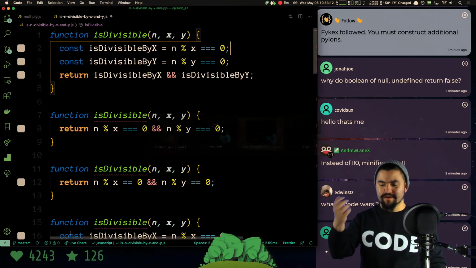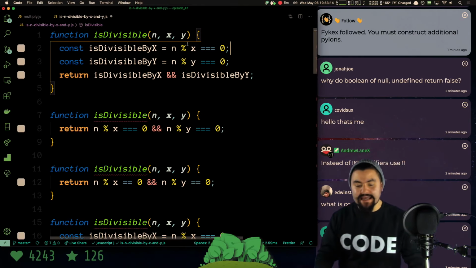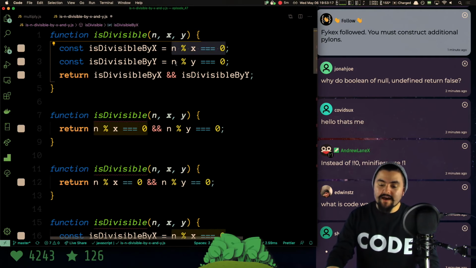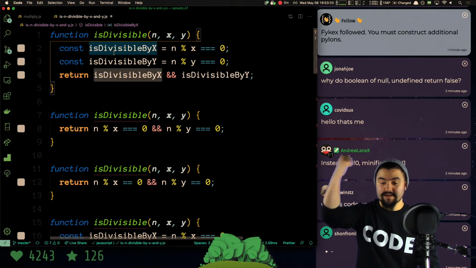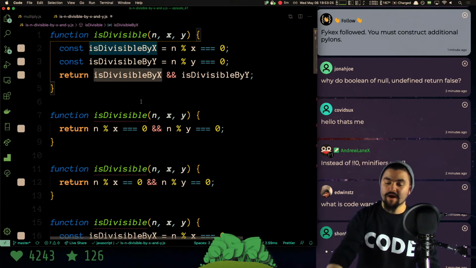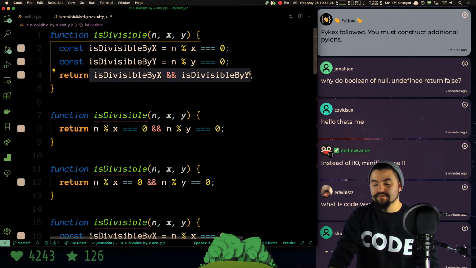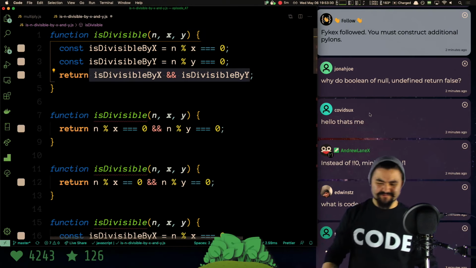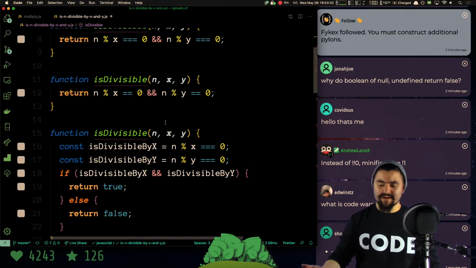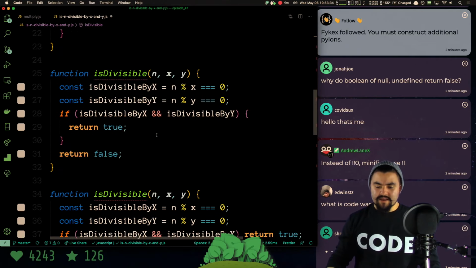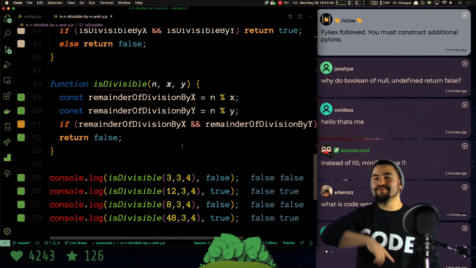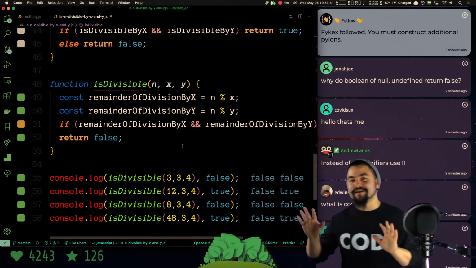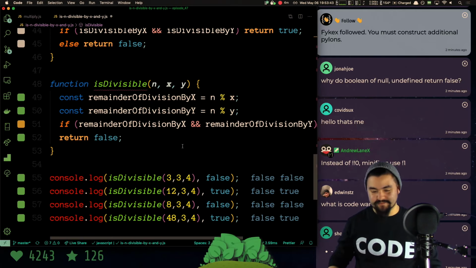So we're using the fact that modulus gives us back the remainder of the division. If the remainder of that division is 0 for x, and the remainder of that division for y is 0, we have these two variables, is it divisible by x and is it divisible by y. And then we need to return if it's divisible by both. So that's what we're talking about. We're showing many, many different ways to solve this. I think I'm going to do this one last one, which deals with truthy, falsy values, and then we're going to move on to a new problem. And we're going to try to find something that's not very math-focused, because it gets tricky.